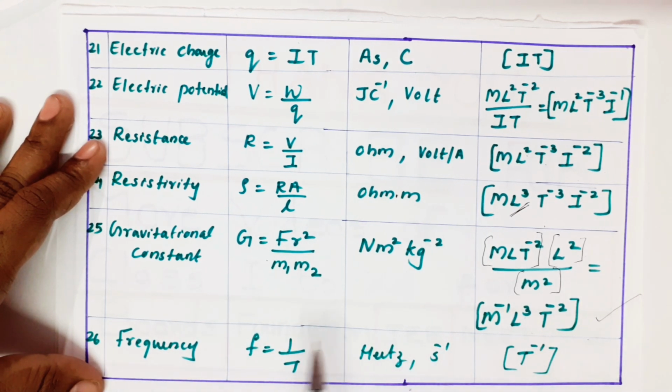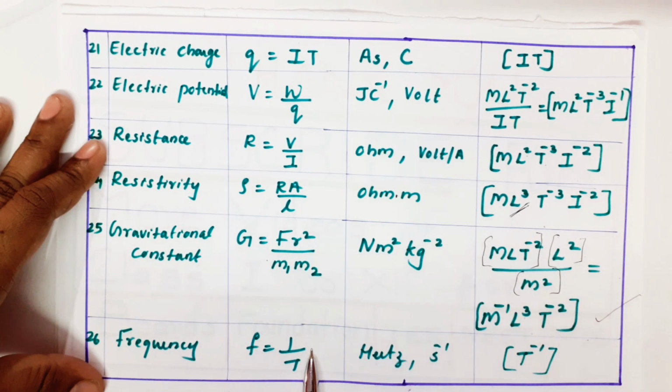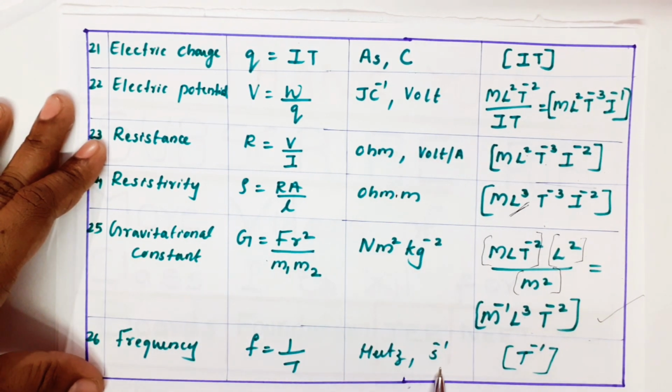Simple one, frequency, f equals 1 by T. That is hertz, or it is also called second inverse. It is T minus 1.